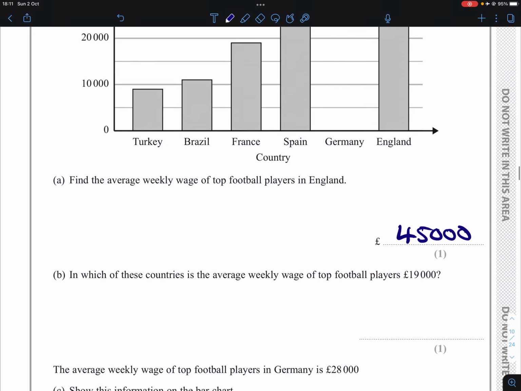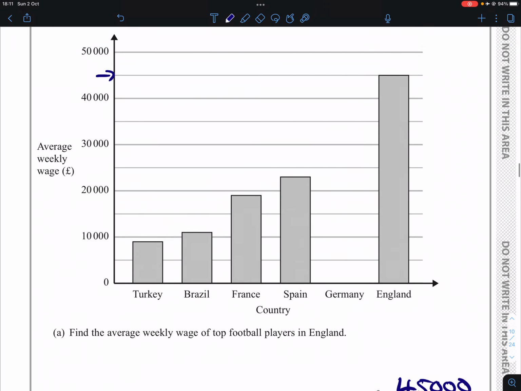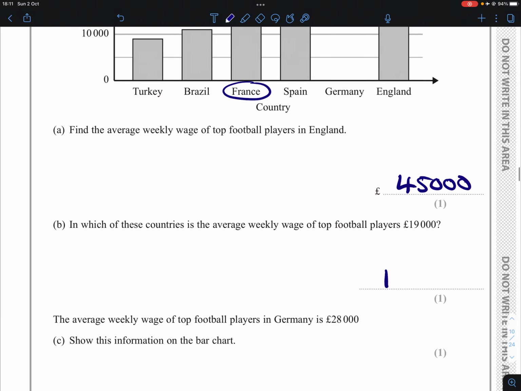For the next part, in which of these countries is the average weekly wage of top football players 19,000? So we're looking for the bar that closely resembles 19,000. Well, we have 10,000 here, we have 20,000 there, halfway in between is 15,000, and so we're looking for a bar that's somewhere in between here, closer to 20 than 15, and if we look along, this bar here fits the mold, so France is that country.